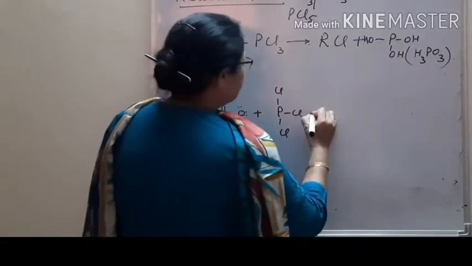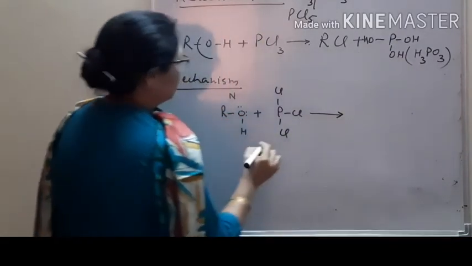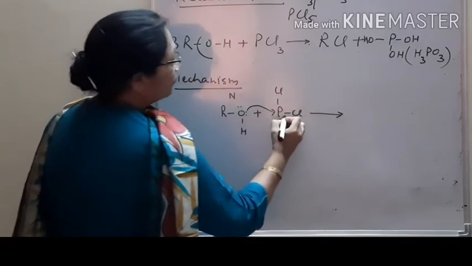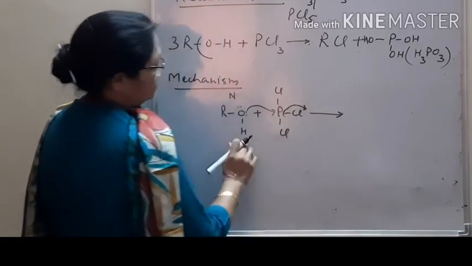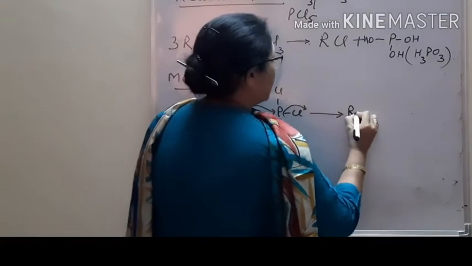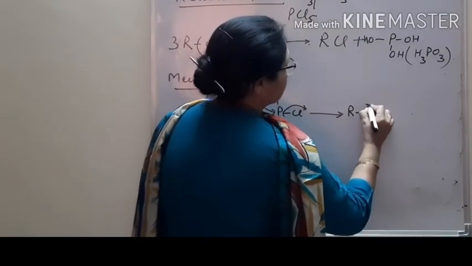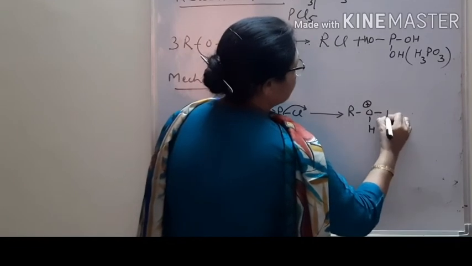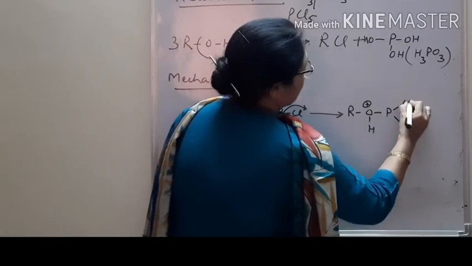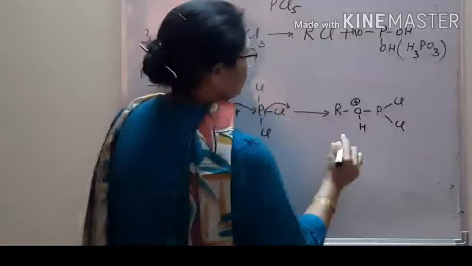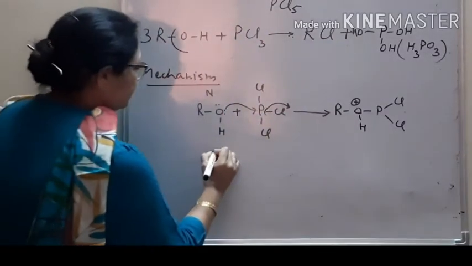And correspondingly, when this attacks this, automatically chloride is formed, right? R, oxygen, H, phosphorus uses electron pair, chloride and chloride. Clear? And next step,